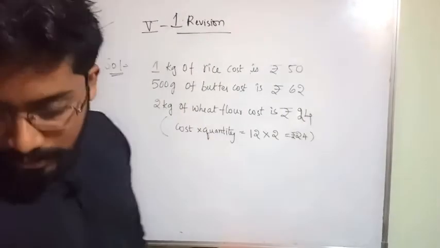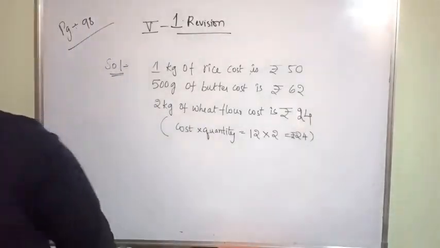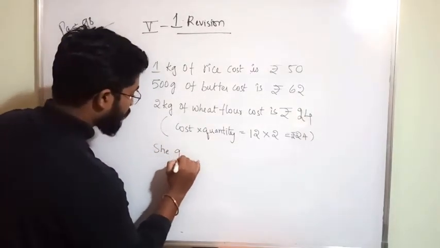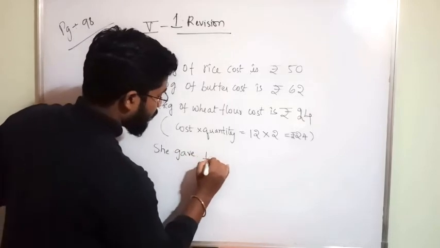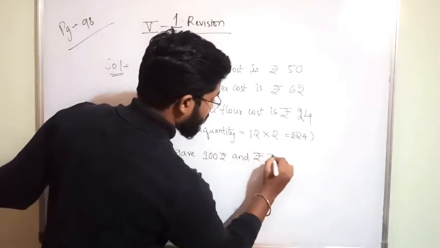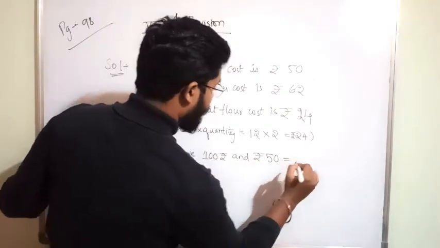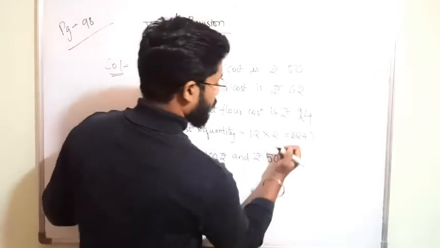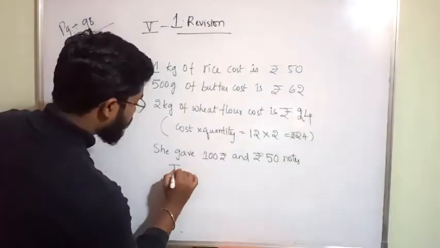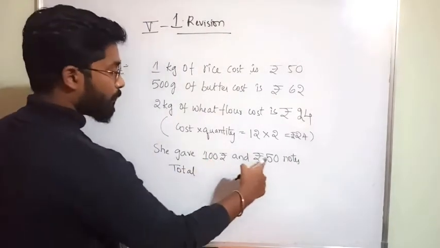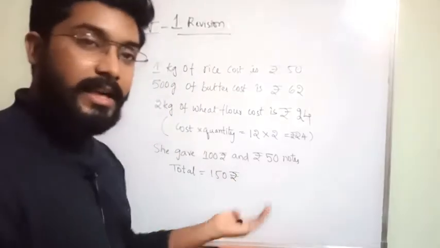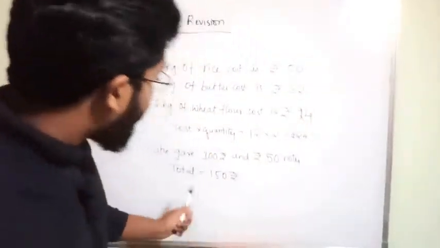Next one. What did she give? She gave 100 rupees and 50 rupees to the shopkeeper. Total how much? Rupee notes, total equal to how much? 100 plus 50, it is 150 rupees she gave to the shopkeeper. How much will she get back? How do you know how much she will get back?